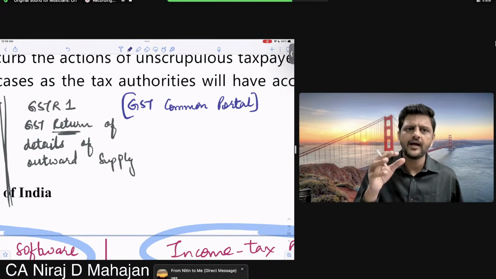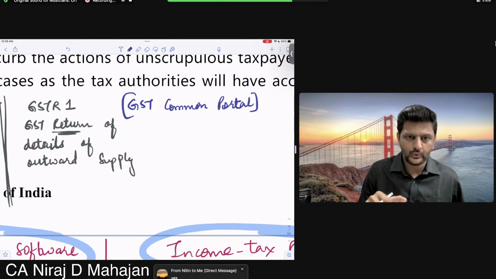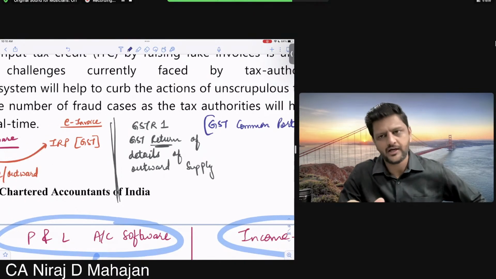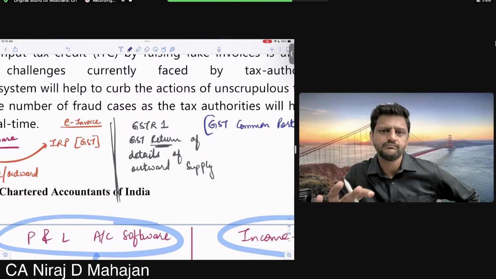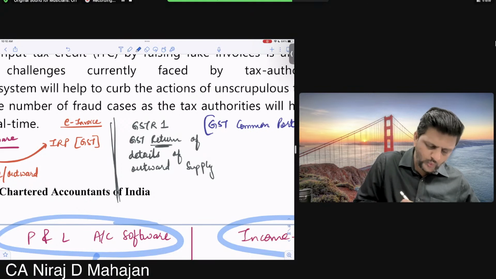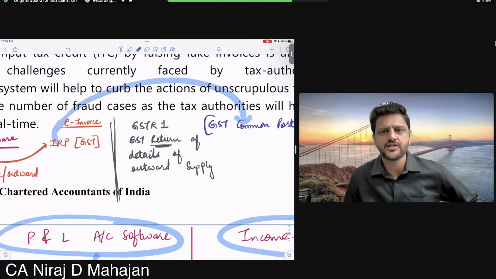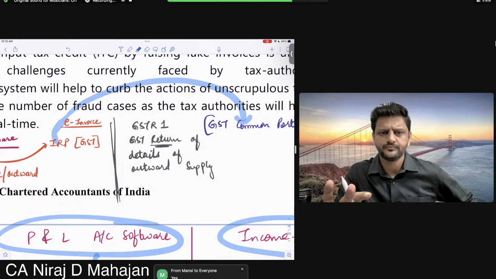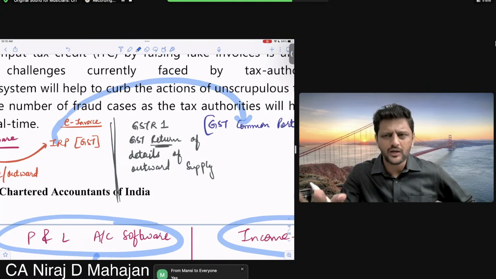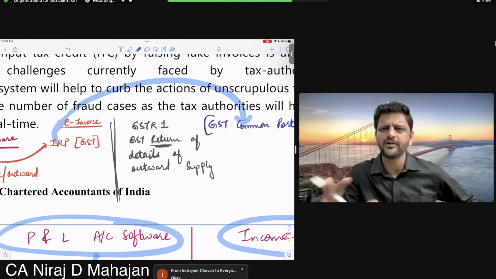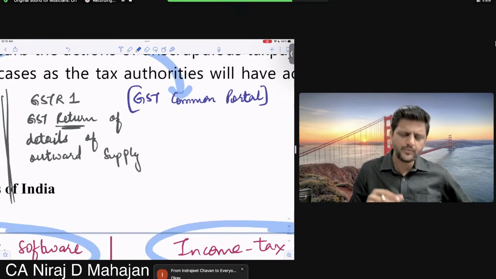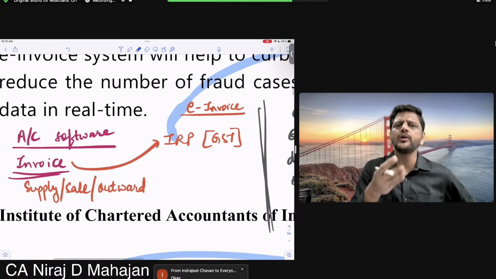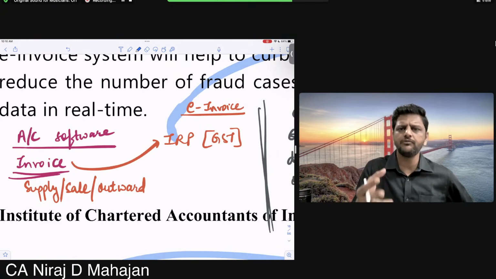Okay, till here. And the GST portal itself will show which all invoices you have done, created on IRP. Did you understand or not till now? This website will reflect details in your GST common portal or your main original website. Are you getting my point or no? There are two websites, I agree, or two accounts, also I agree. But the websites were for different purposes. See, this website will be used by all registered persons, every registered person. And this IRP website will be used only by those persons who are liable for e-invoicing.